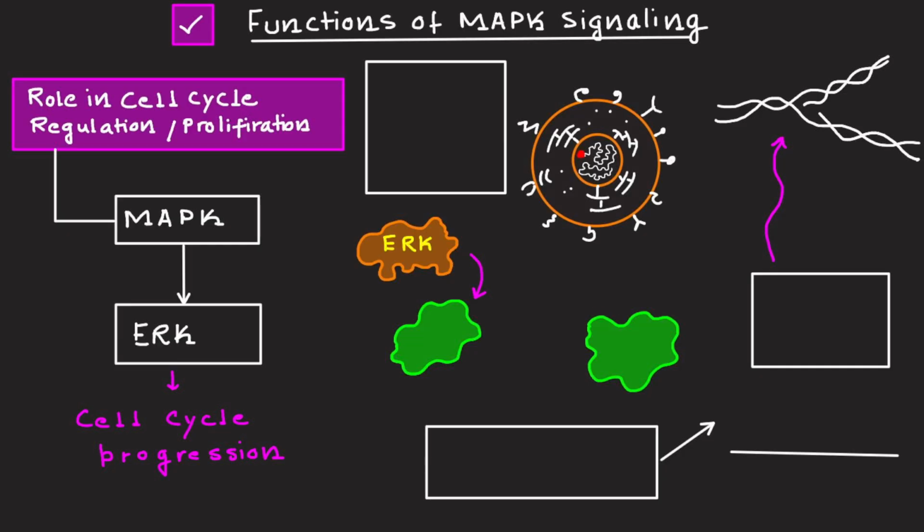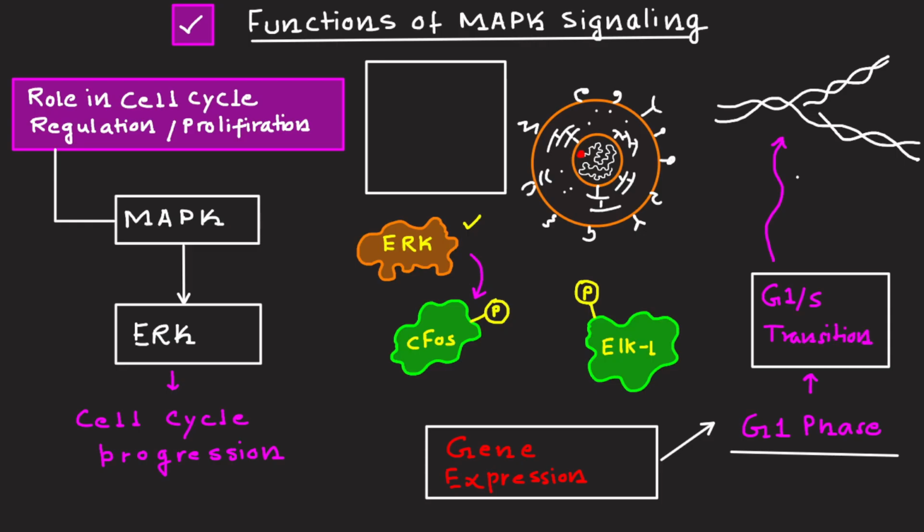ERK phosphorylates the transcription factors like c-Fos and ELK1. These are the two important transcription factors. c-Fos and ELK1, they promote the expression of genes that are required for G1 phase. And G1 phase is the first phase, also known as the growth phase 1 for the cell cycle. So the expression of genes that is very important for G1 phase, as well as G1 to S phase transition, in S phase where the DNA replication occurs.